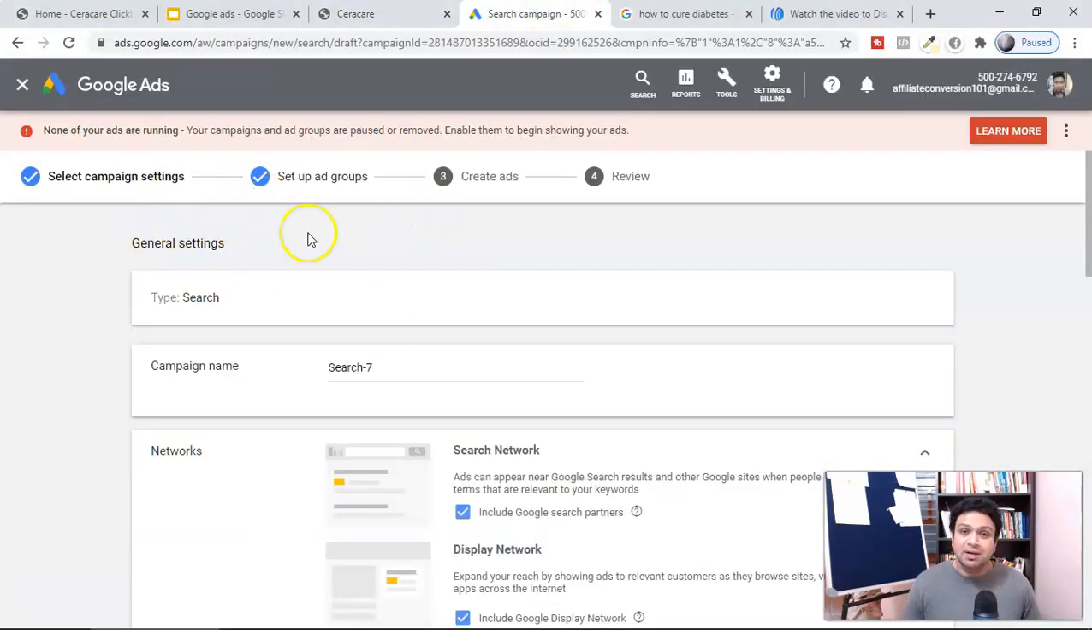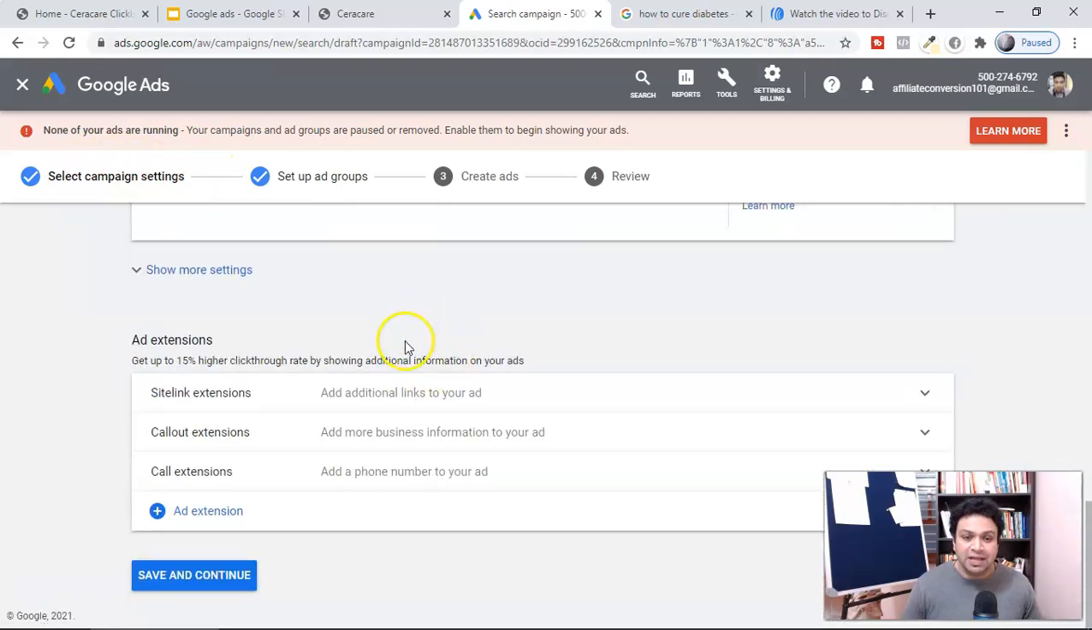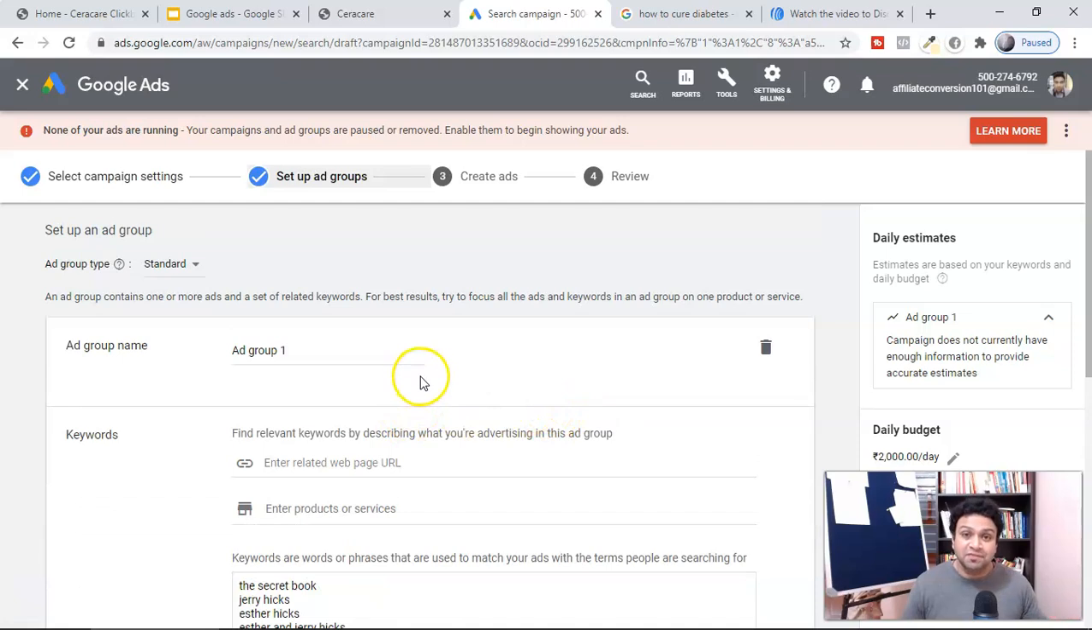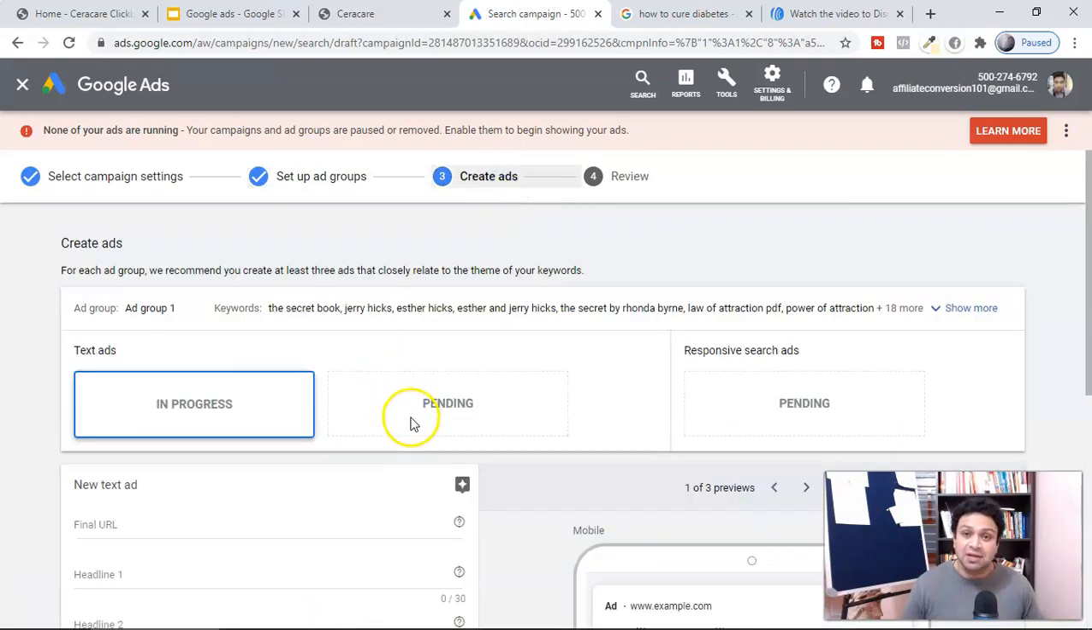Okay, because there are 3 levels here that I'm going to show you. The first one is the campaign level, where you set up all the campaigns, and then you have the ad group level. Here you create different ad groups. And then finally you create the ad creative here.